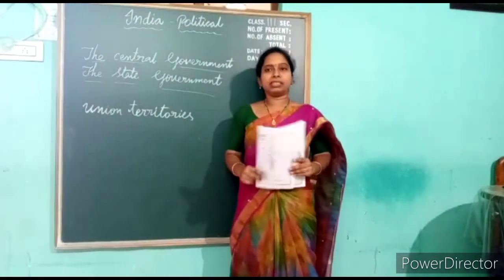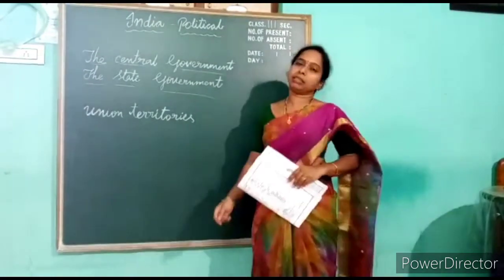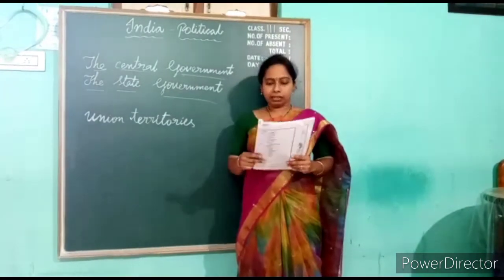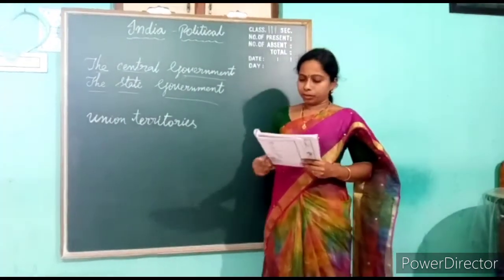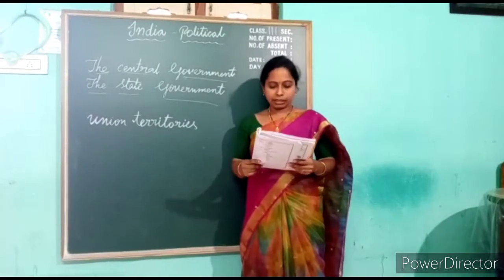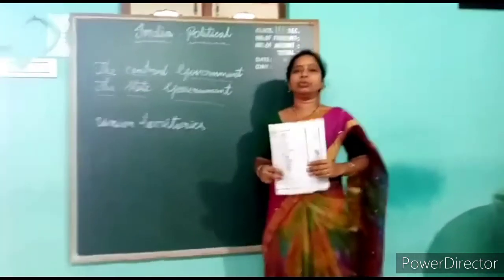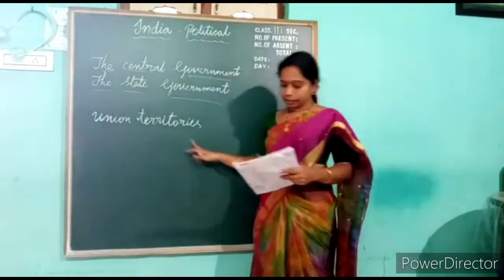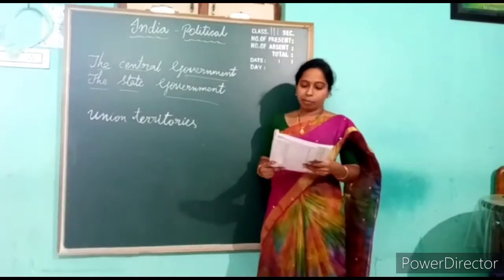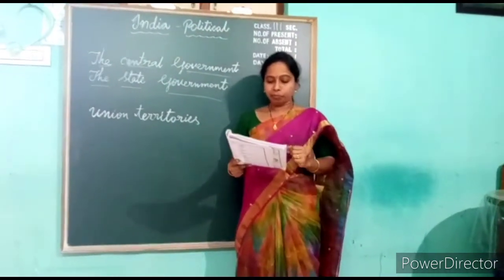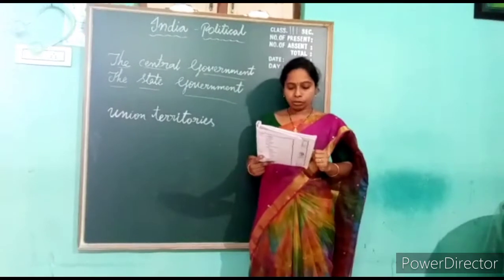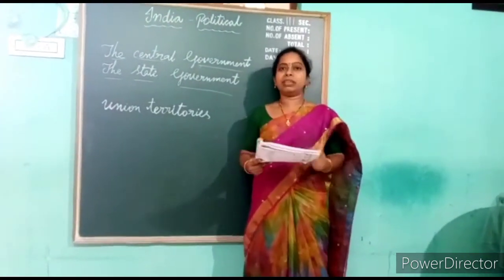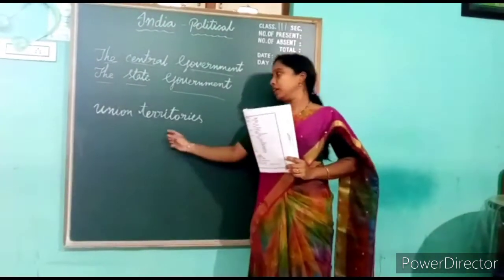Okay, union territories. What are union territories? Union territories are smaller parts which are directly under the control of the central government. There are 8 union territories. How many union territories, children? There are 8. What are they? Andaman and Nicobar Islands, Chandigarh, Dadra and Nagar Haveli, Daman and Diu, Delhi, Lakshadweep, Pondicherry, Jammu and Kashmir. These are the 8 union territories in our country.